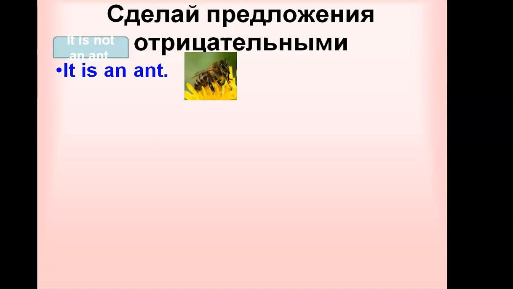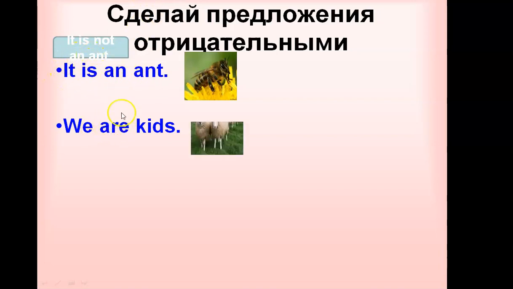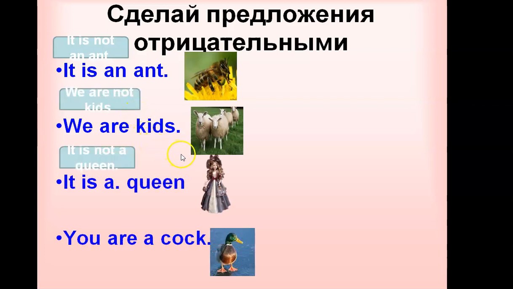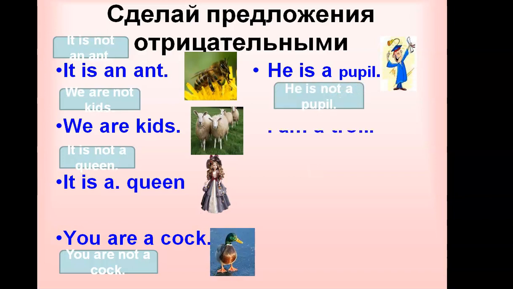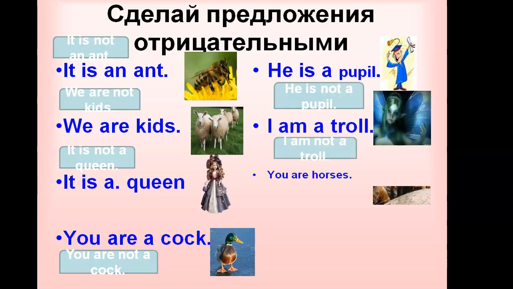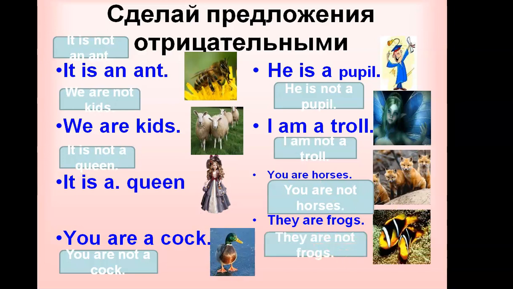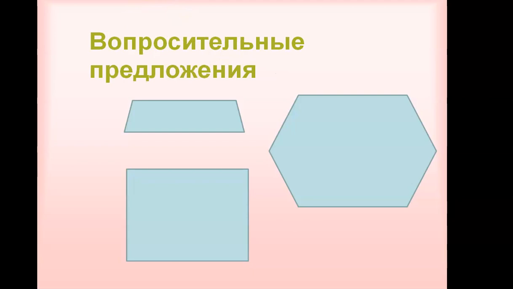So in this way we must write down the negative forms of these sentences. It is an aunt, it is not an aunt. We are kids, we are not kids. It is a queen, it's not a queen. You are a cock, you are not a cock. He is a person, he is not a person. I'm a troll, I'm not a troll. You are horses, you are not horses. They are frogs, they are not frogs.